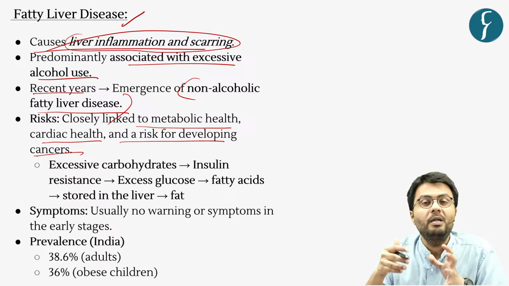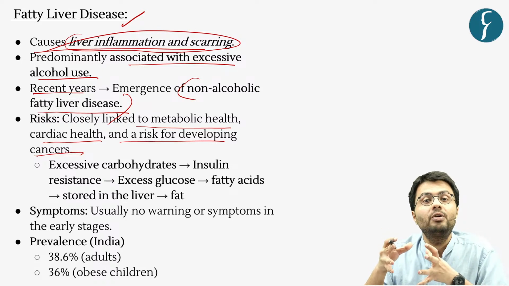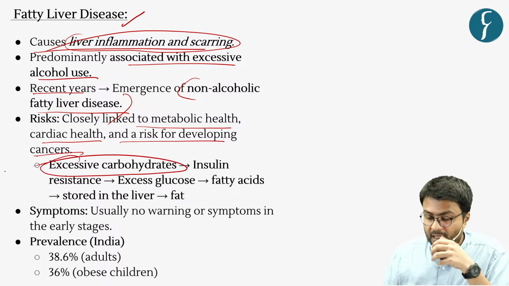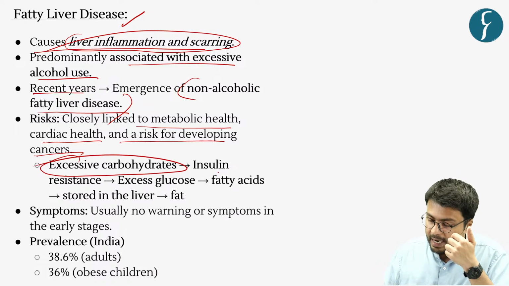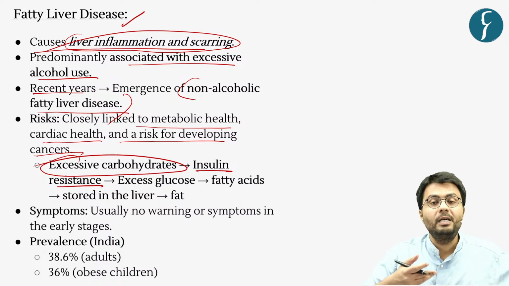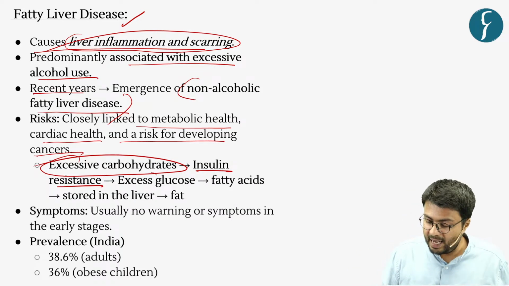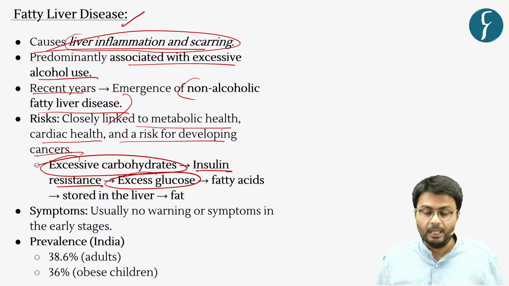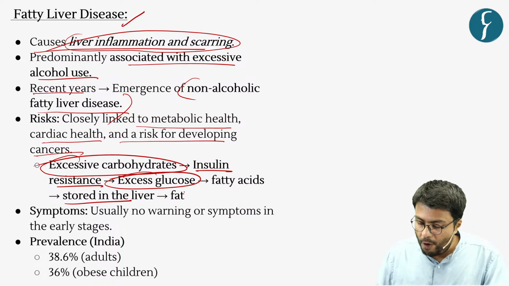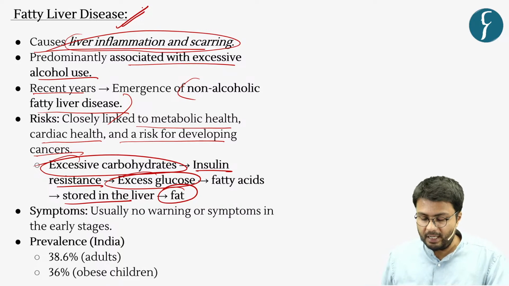Because for example, in case of diabetes, the ability of the body to generate insulin gets diminished. So whenever a person consumes an excessive amount of carbohydrates, it leads to insulin resistance in the body, which lowers the metabolism which can generate insulin. So in this case, the excessive glucose present in the blood system gets deposited into the liver in the form of fats. And this can create the condition of fatty liver disease.